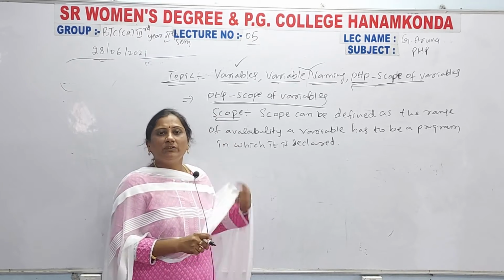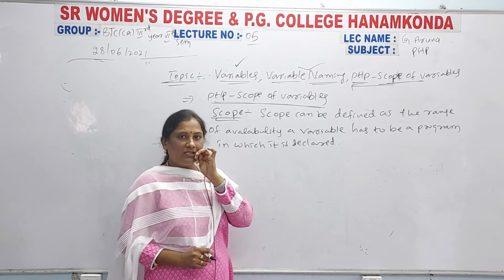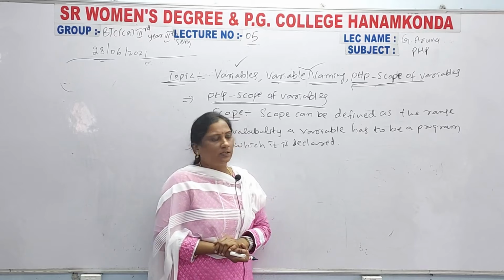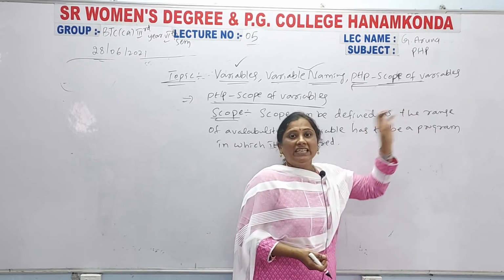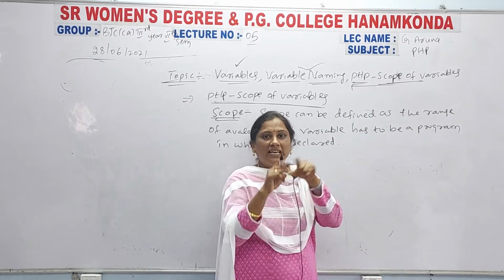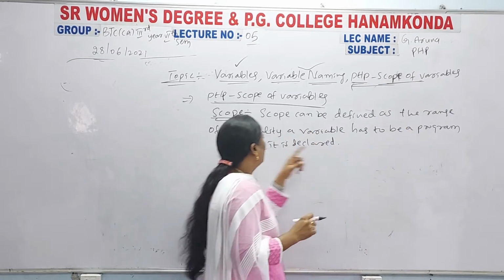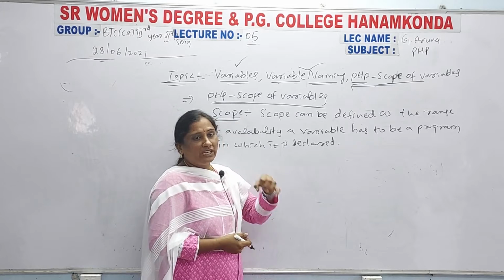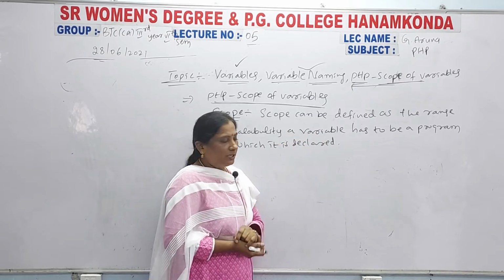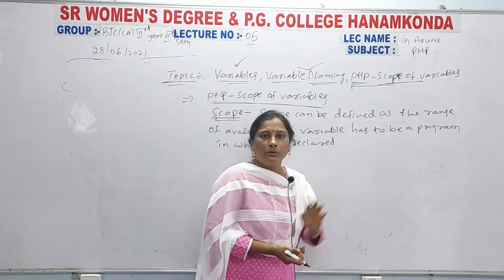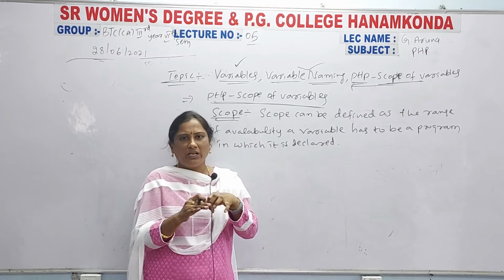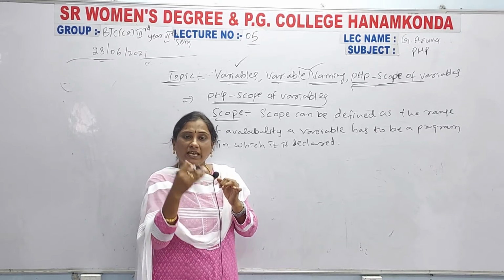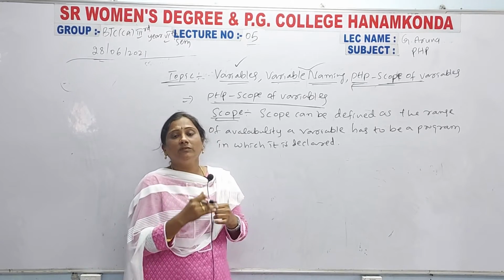What is that scope definition? Here you observe that scope can be defined as the range. The range of availability of a variable has to be a program. Within that program, that variable can be declared. What is the range of that variable?